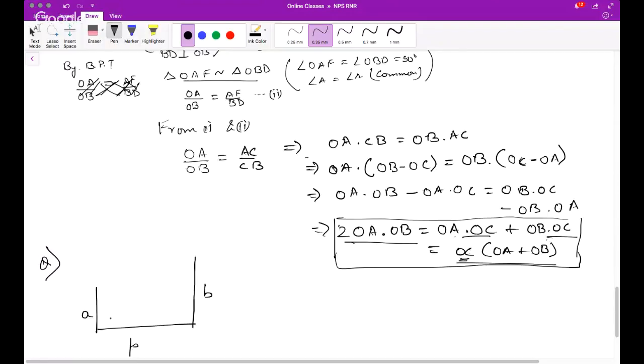So this is the top of the first, and this is the line joining the top of the one pole to the foot of the opposite, and this is the another line. So this height, let's say this is H. Prove that the height is given by AB by A plus B.